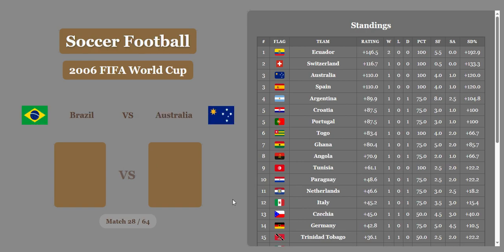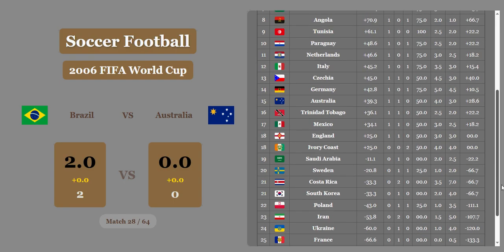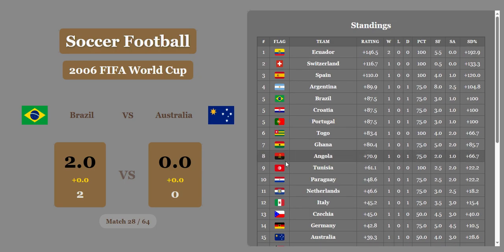Next game, Brazil versus Australia. Brazil 2-0 with a comfortable victory. No significant economic difference. Brazil moves themselves up into 5th with Croatia and Portugal. Australia down in 15th under Germany, above Trinidad and Tobago.